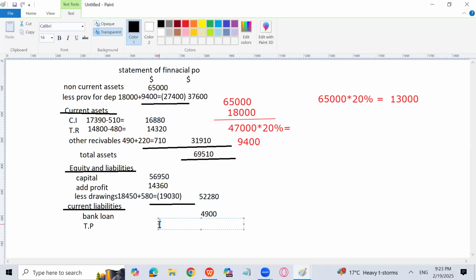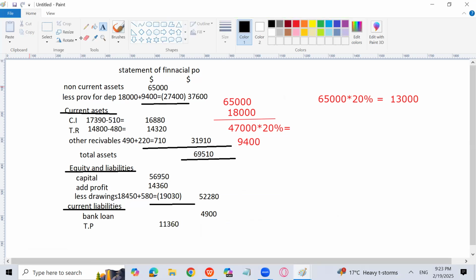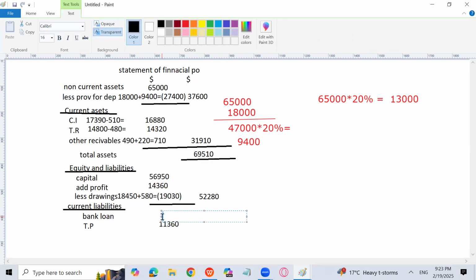I should have written it in the inner column first. Let me make that clear. Because bank loan is now a current liability, I have to write it in the inner column rather than in the next column, and then the total of the current liabilities will move forward in the last column. So trade payable is 11360.